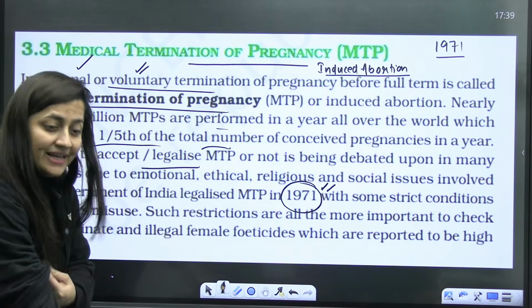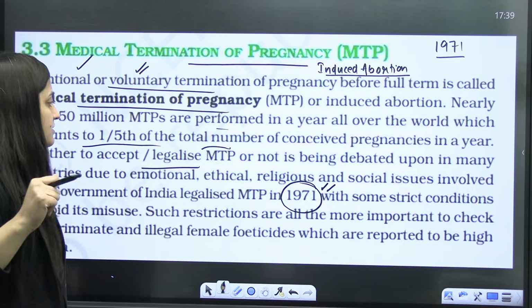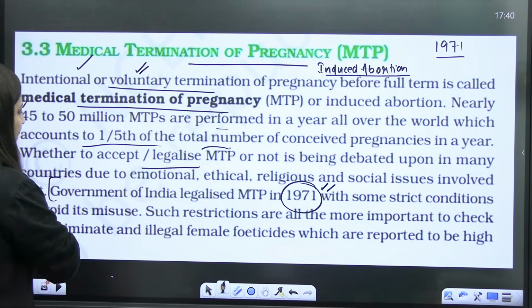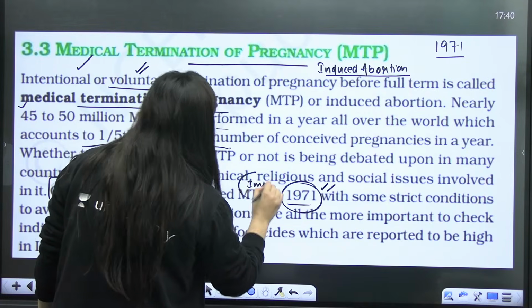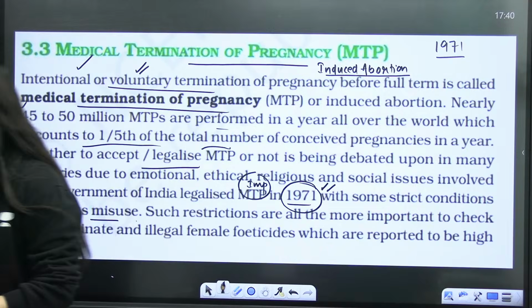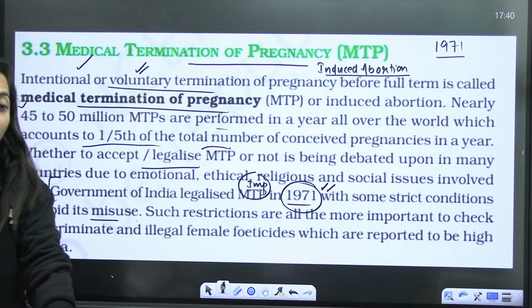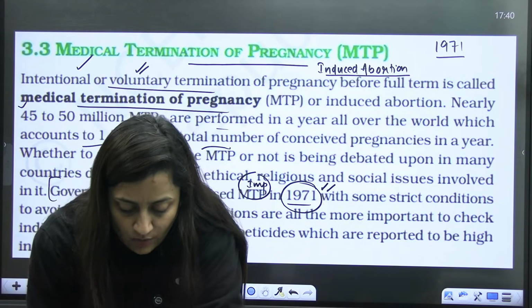As I said, mainly it is the religious reason, and emotional, ethical, social issues are there. So the government of India, as I told you, legalized it in 1971 with some strict conditions to avoid its misuse. This is not for female feticide. This is not for controlling the population. But there are certain conditions in which it is legalized.